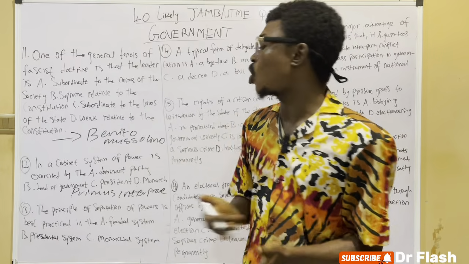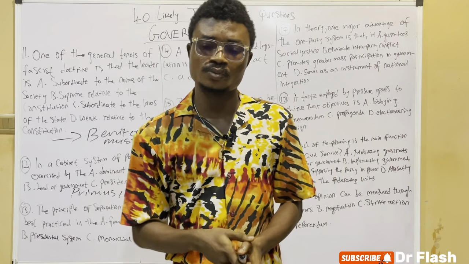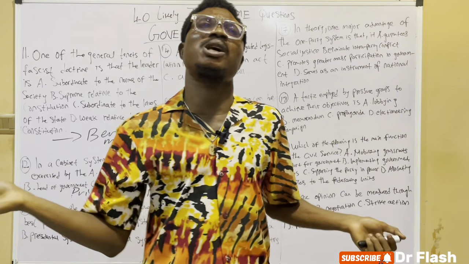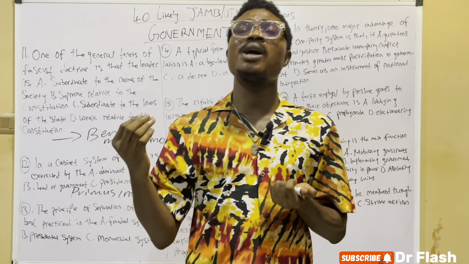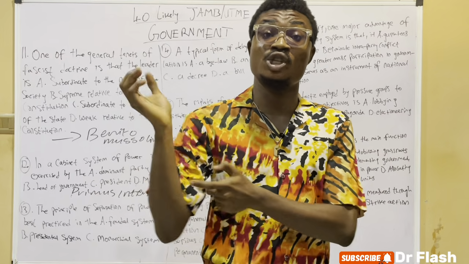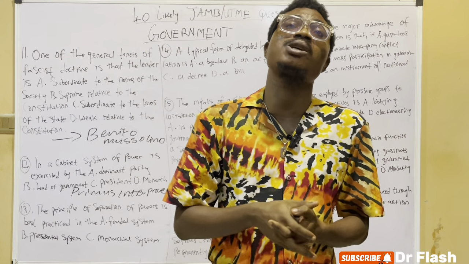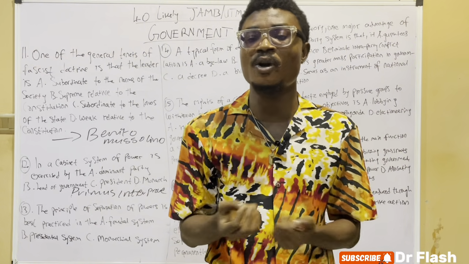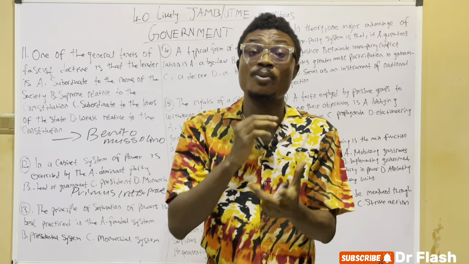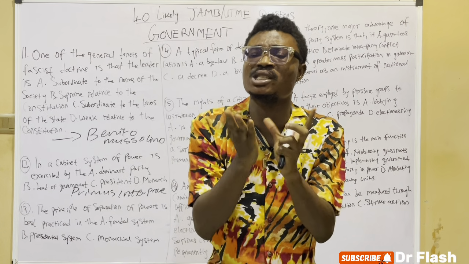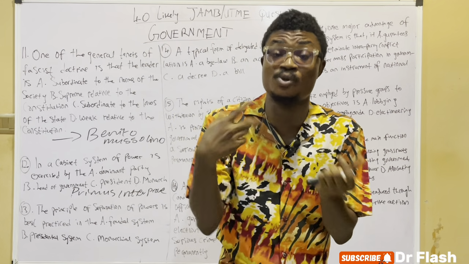the principle of separation of power is best practiced in. There's something you have to take note of for separation of power. Separation of power is credited to this man called who? Charles Baron de Montesquieu, in 1748, and he wrote a book called L'Esprit des Lois, Spirit of the Laws. And he said that if the rights, liberty, and freedom of a citizen should be maintained and guaranteed, then these three governmental bodies should be separated and entrusted to different people to administer.